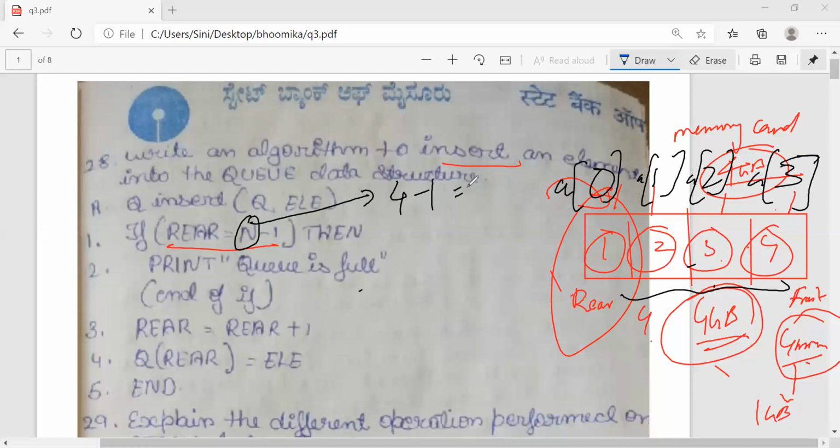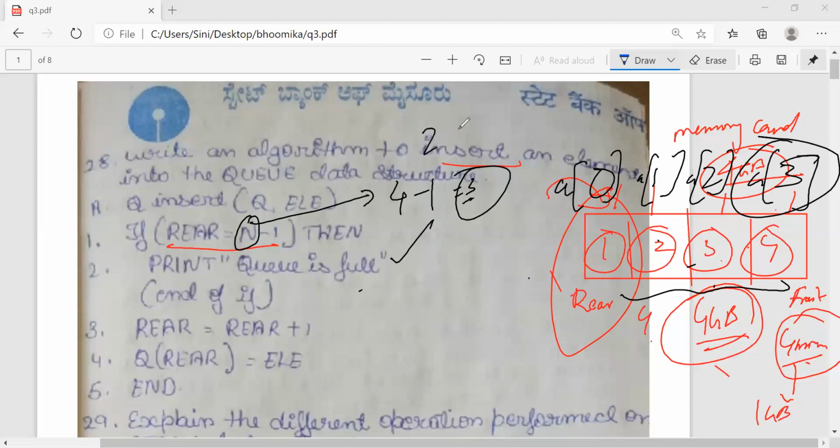Correct? 4 minus 1, what is it? 3. So which means if I am getting A of 3, if I am getting 3, in the sense what? All the 4 elements are there in this, or all the 4 GB is there. So Q is full. Else